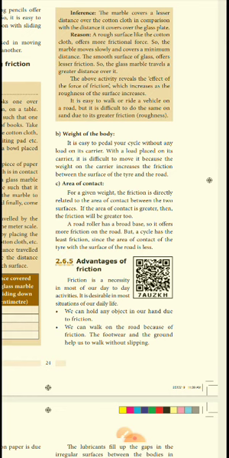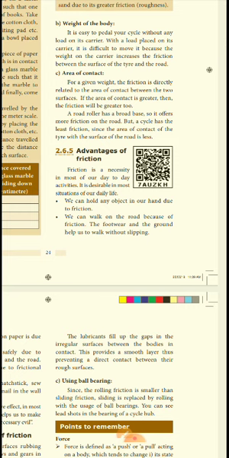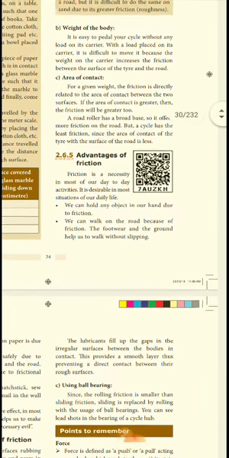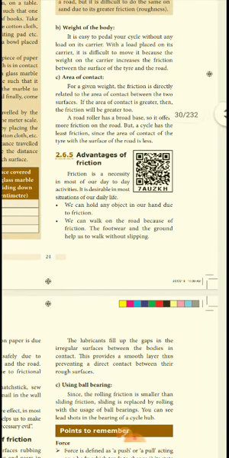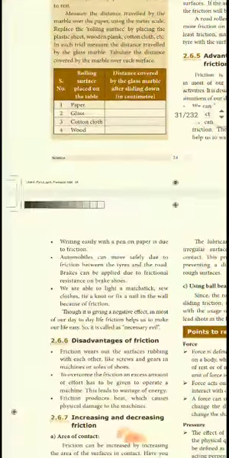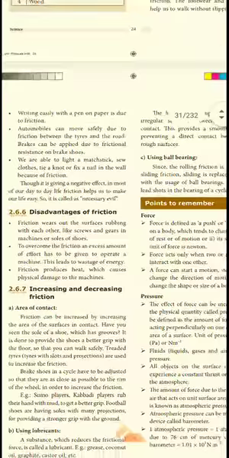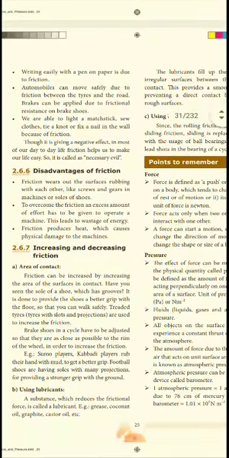Next, advantages of friction. Friction is necessary in most of our day-to-day life activities. We can hold any object in our hand due to friction only. We can walk on the road because of friction only. Footwear and the ground help us to walk without slipping. Writing easily with a pen on paper is due to friction only. Automobiles can move safely due to the friction between the tires and the road.